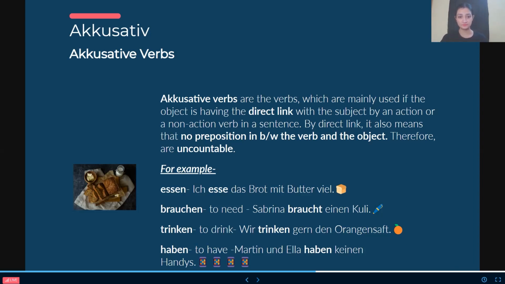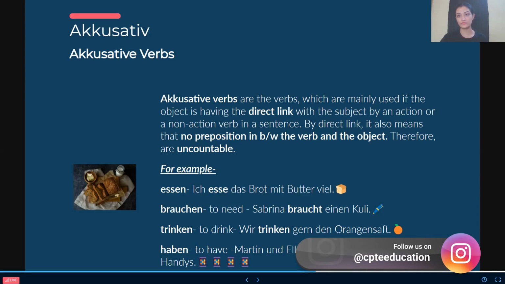For example, "Ich esse das Brot mit Butter viel." I eat the bread with butter a lot. Ich nominative, Brot accusative, essen in between, accusative verb. Brauchen, to need. "Sabrina braucht einen Pulli." Sabrina needs a sweater.